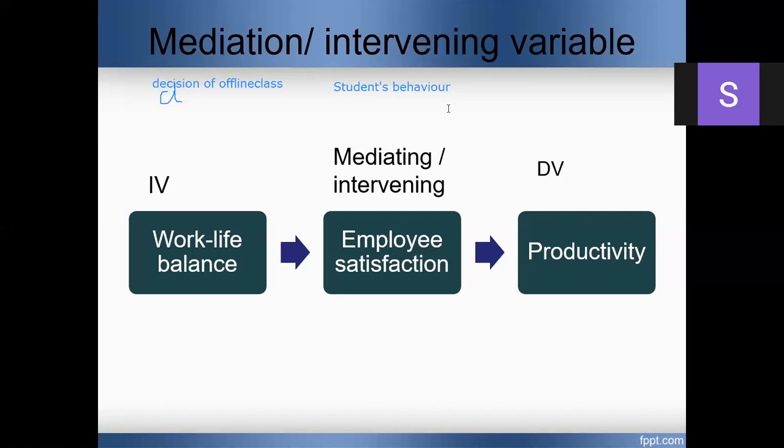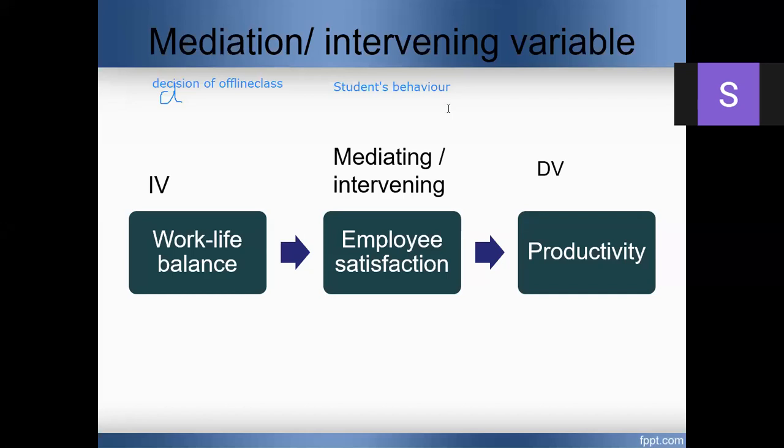Mohammed, the decision of offline class is already taken. We cannot do any modification in the independent variable. It is already existing. You can't modify it, it has already happened.